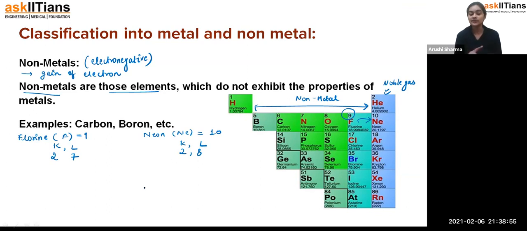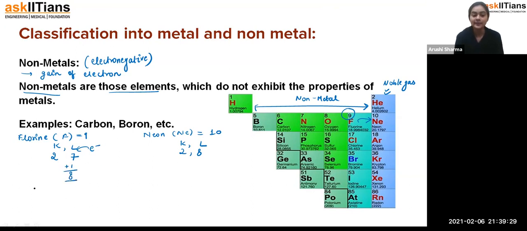Now if I observe the difference between fluorine and neon, I can see that fluorine requires one electron to make it 8. Exactly, because students, there is some limit to gaining and losing electrons. Fluorine can't lose its 7 electrons. It is a very difficult thing to lose that many electrons. That is why, students, non-metals are those type of elements which gain electrons. Fine. So when one electron is added here, it will convert to 8.